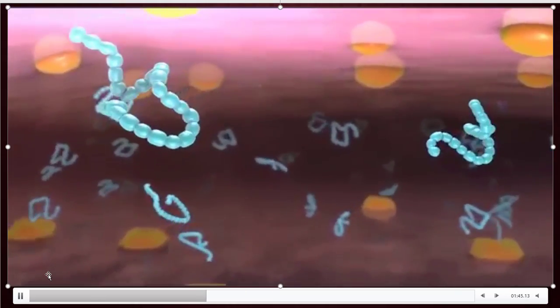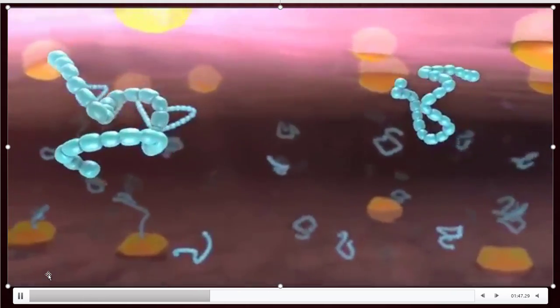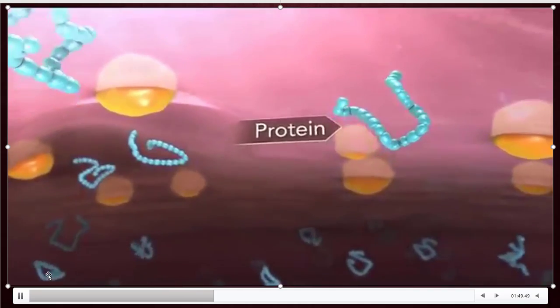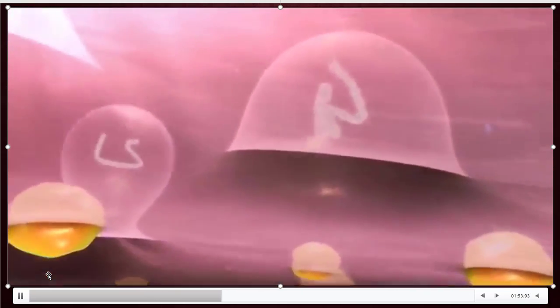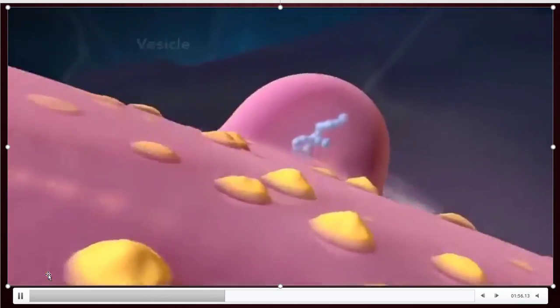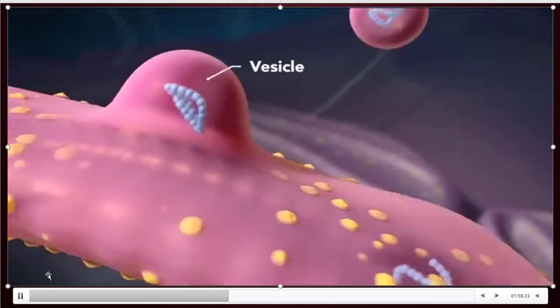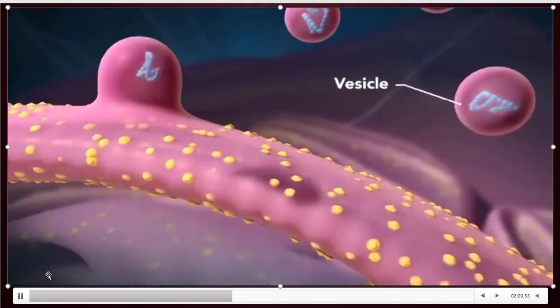What does the rough endoplasmic reticulum do? It makes proteins like this. Those proteins are packed into vesicles. Those vesicles are transported to the Golgi body like this.